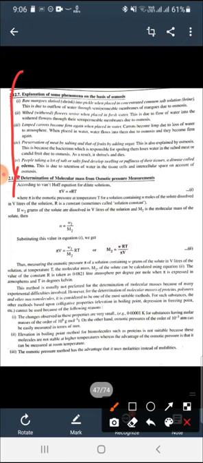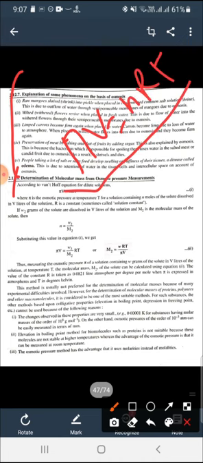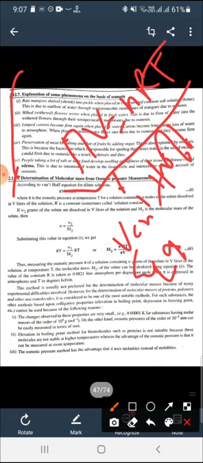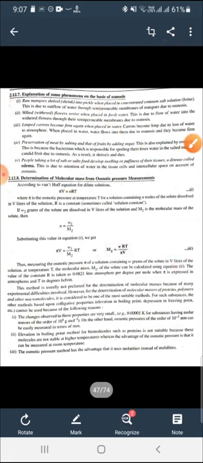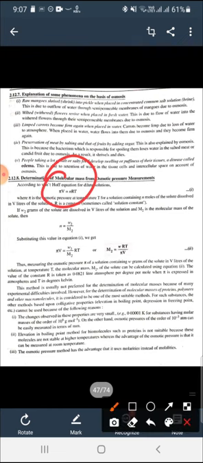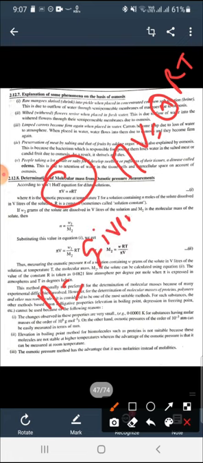Determination of molecular mass. Now, as you know, πV = nRT. As I said earlier, this is the Van't Hoff equation for dilute solutions. Here n is the number of moles, and the formula for the number of moles is given mass divided by molecular mass.